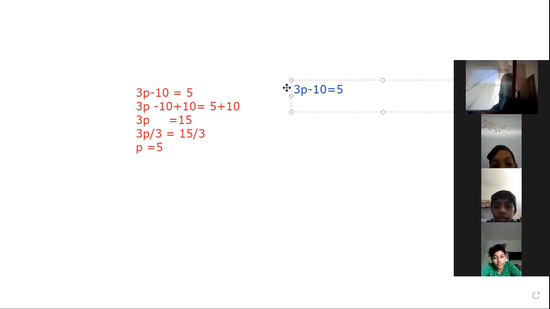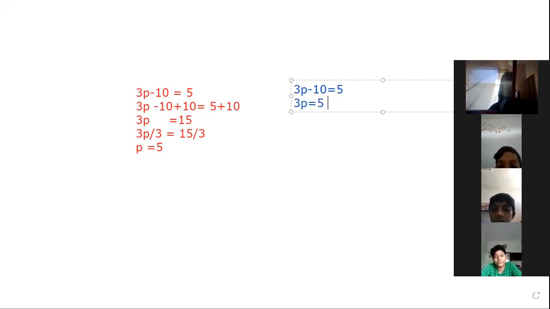First of all, we have to remove this minus 10, which lies in the LHS. For removing it, I am transposing this minus 10 into the RHS. Here only 3p remains on the left, so 3p is equal to, and the 5 remains in our RHS.